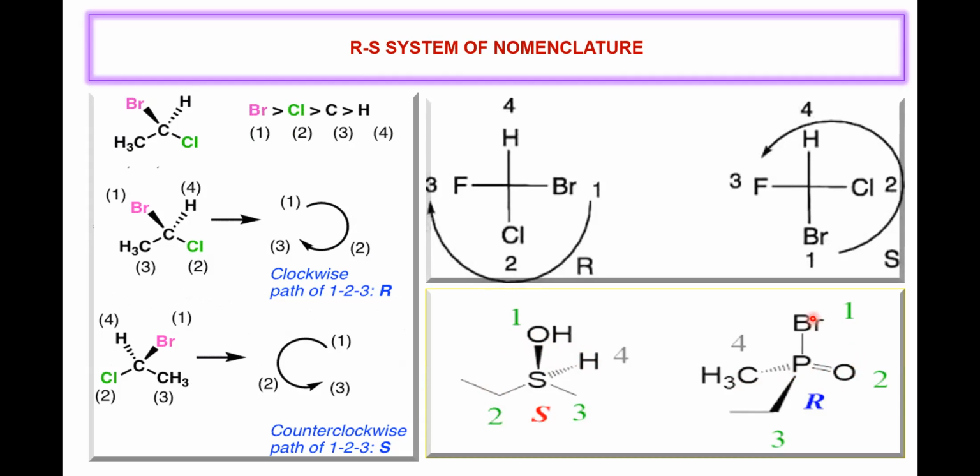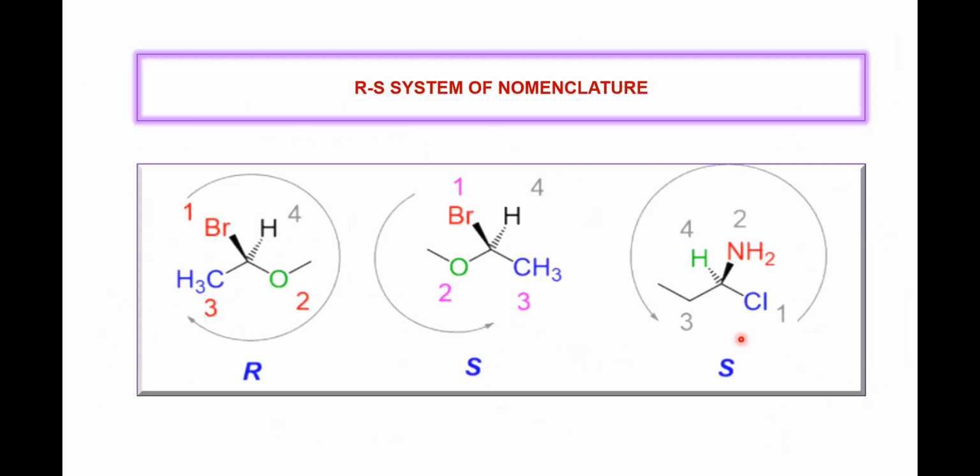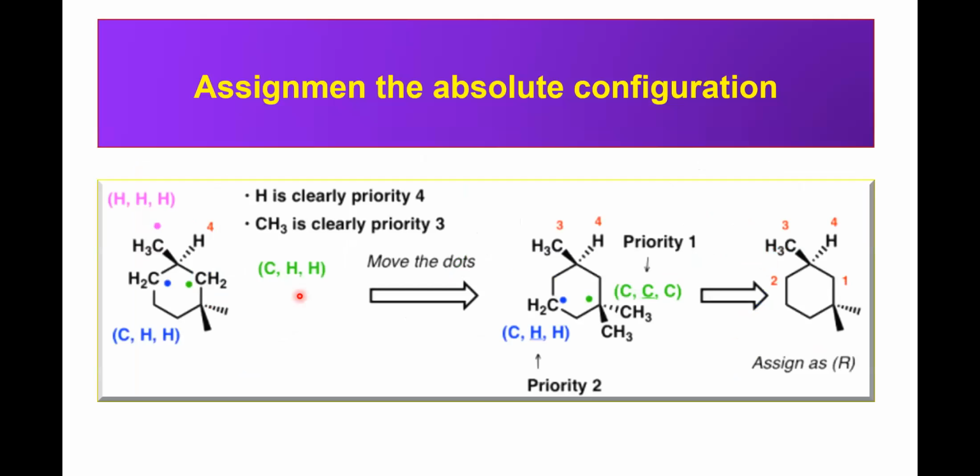Then we have Br, there is a bromine atom, first priority, oxygen second, then carbons. So 1, 2, 3, see this gets third priority, and this will have fourth priority. 1, 2, 3, clockwise, R configuration. So some more examples. Look at here, fourth priority is away from the observer, then 1, 2, 3, R. Here Cl has higher atomic number, so it gets precedence over nitrogen. So 1, 2, 3, naturally carbon. So 1, 2, 3, anti-clockwise, S configuration.